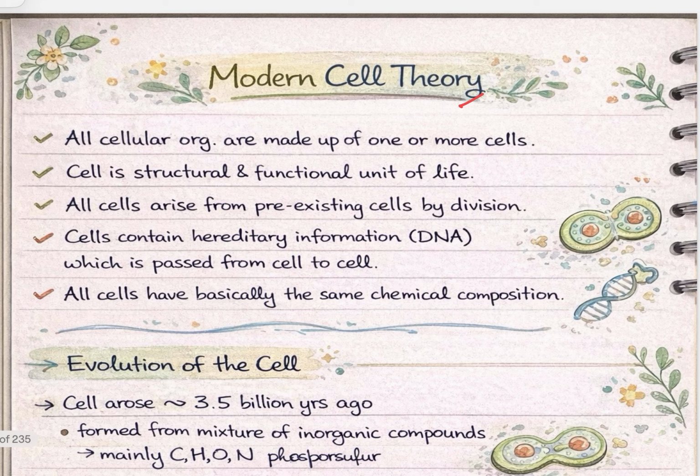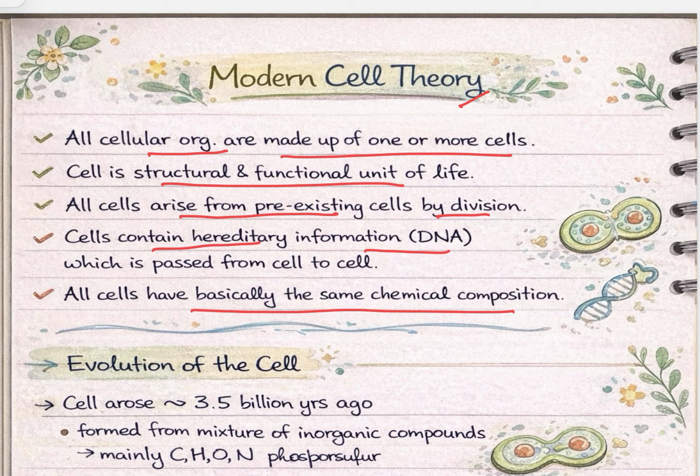So modern cell theory is: all cellular organisms are made up of one or more cells. Cell is the structural and functional unit of life. All cells arise from pre-existing cells by division. All cells contain hereditary information like DNA, which passes from one cell to another. All cells have basically the same chemical composition.